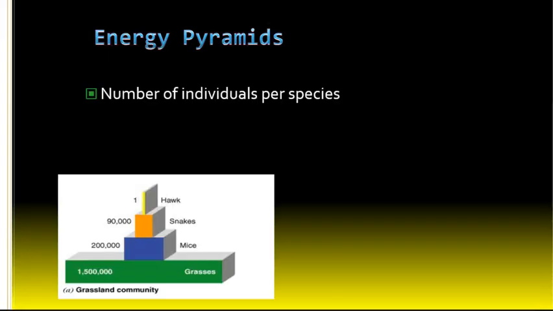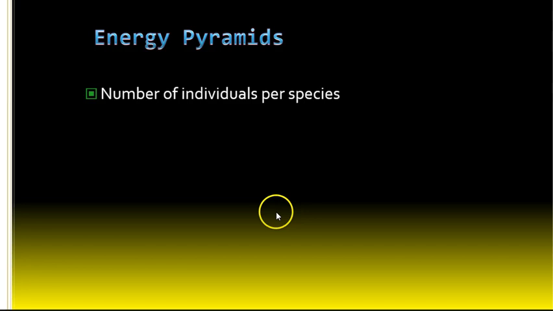Okay, so energy pyramids. This is what you're looking at as a biomass pyramid, right? Or sorry, number of individuals. So let's say that you have 1.5 million individual grass plants and 200,000 mice, and you go up from there. All of this will only support one hawk, okay? Now let's do the same thing, number of individuals. This is stable. Now let's do this one, right?